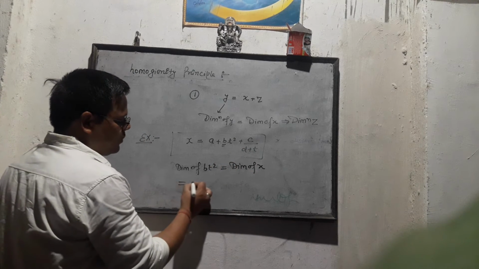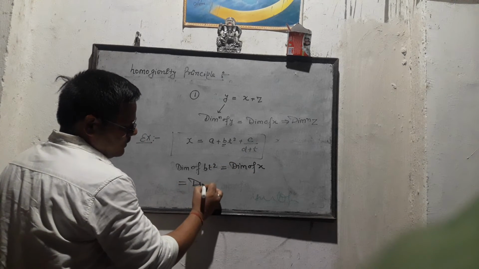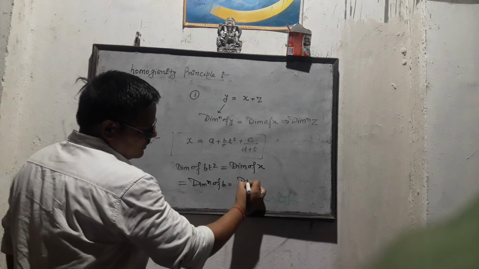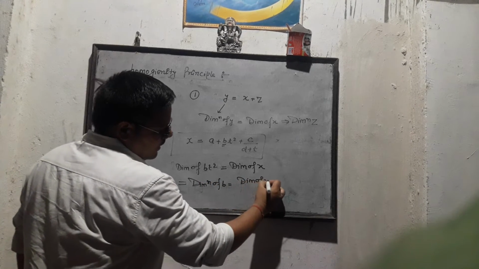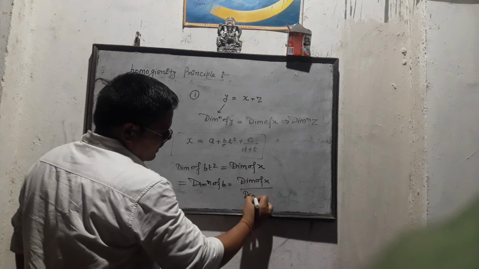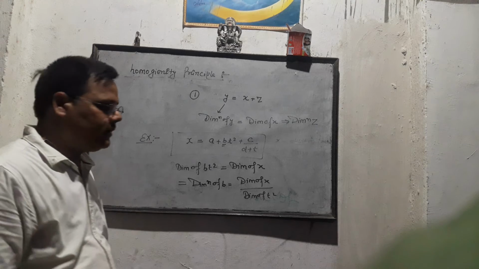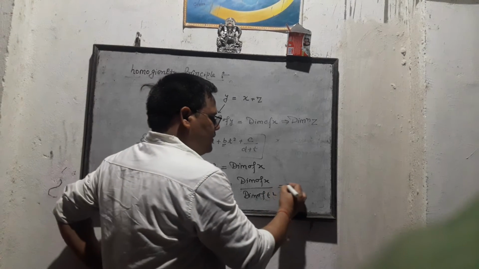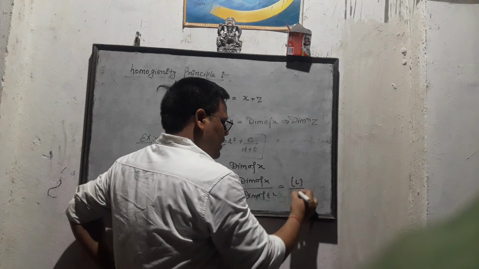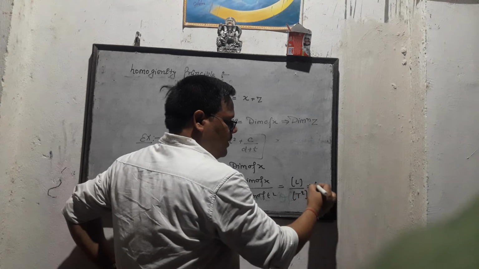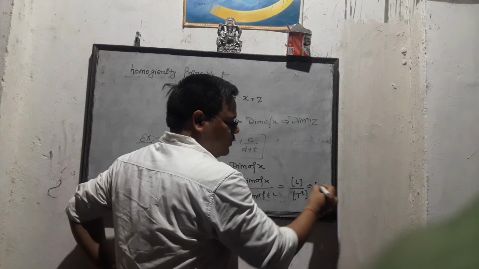So dimensions of B equals dimensions of x upon dimensions of t square. You know, students, dimensions of x equals L, and dimensions of t square, so it will equal L t minus 2.